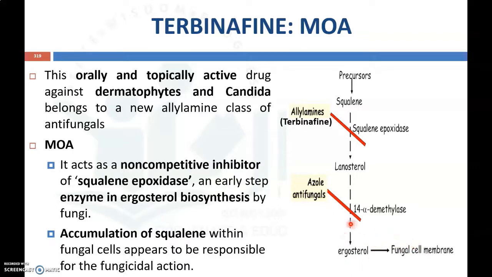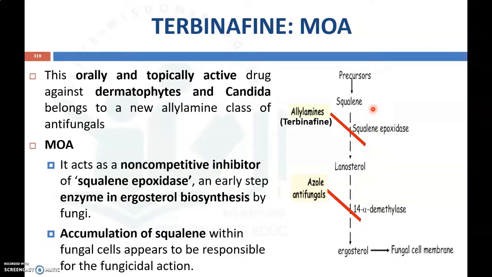This ergosterol is synthesized from lanosterol, and lanosterol is synthesized from squalene. Squalene is converted to lanosterol by the enzyme squalene epoxidase. So terbinafine and other allylamine antifungal agents will inhibit this squalene epoxidase enzyme.